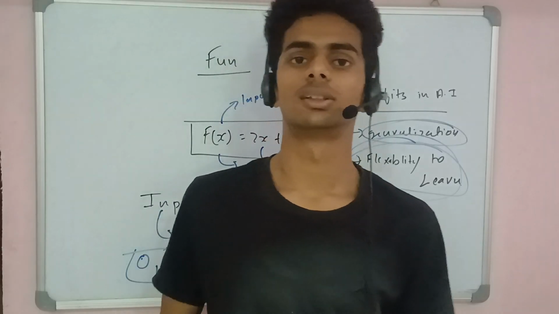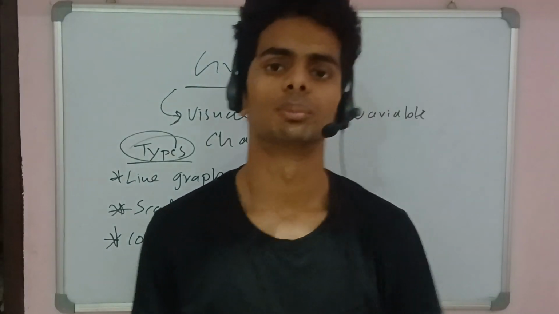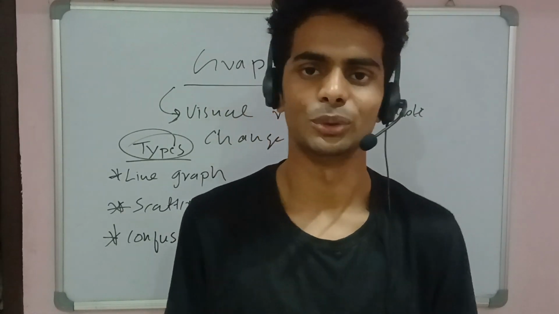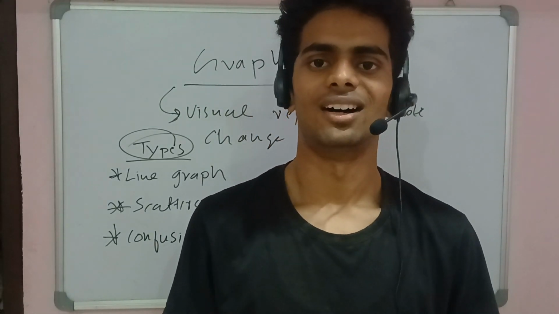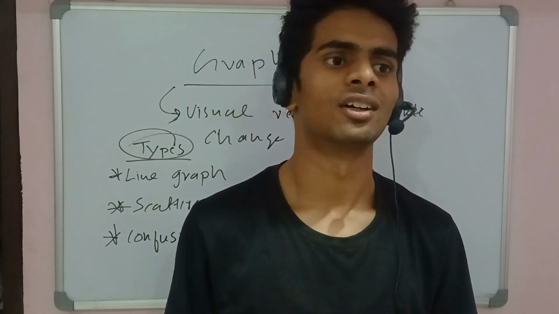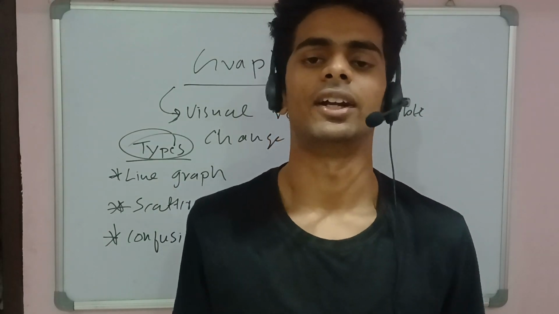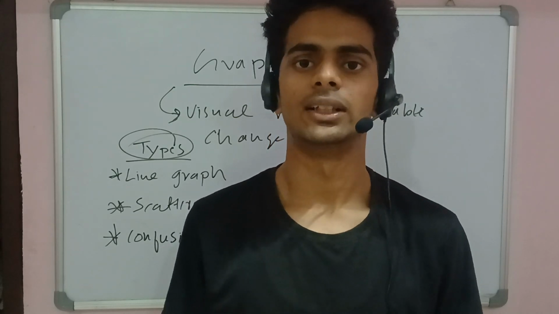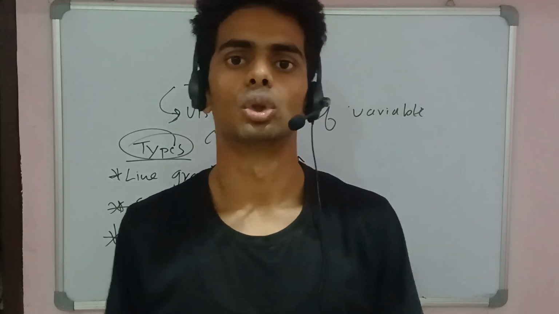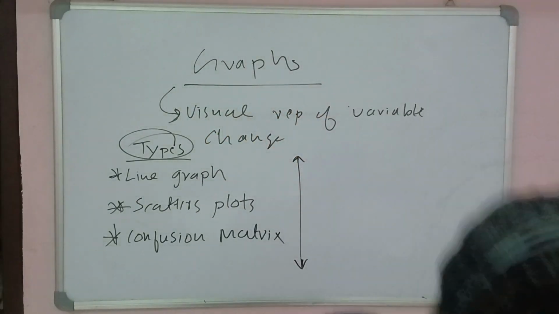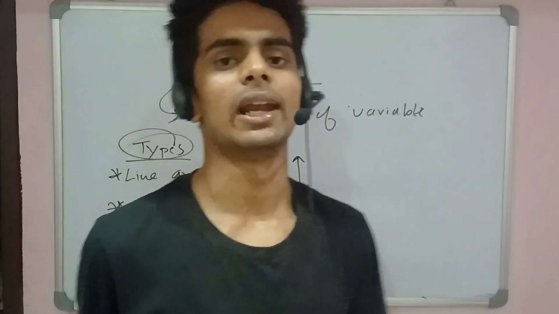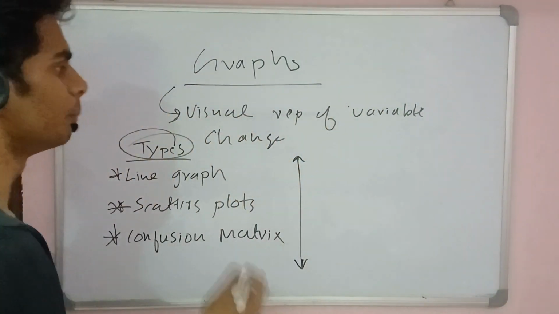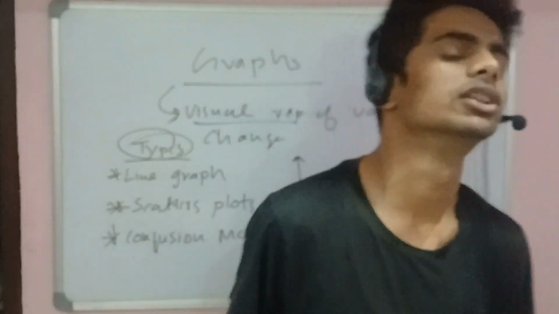Let's come to the last part, which is all about the graph, a super important concept you should know. It is important because when you analyze the evaluation metrics and performance metrics of a model, the graph is very important. All these outputs and performance are analyzed in a graph. As we know, the visual representation of variable changes is called a graph.